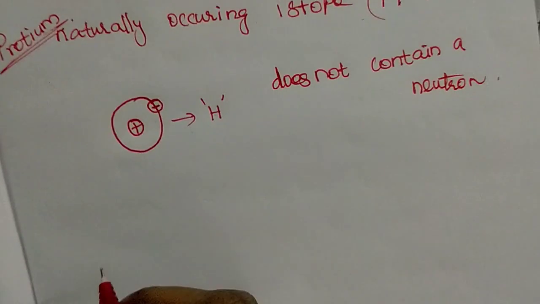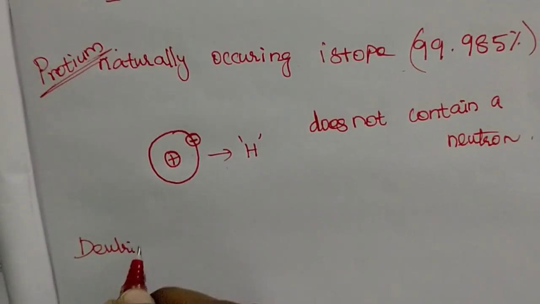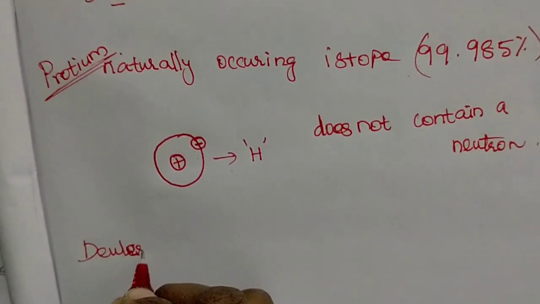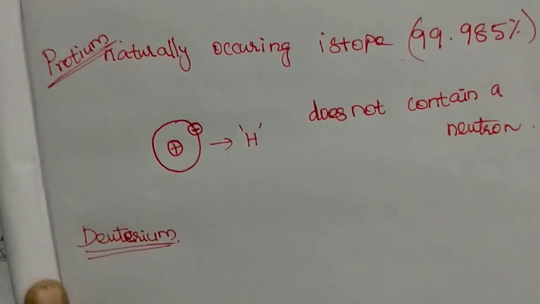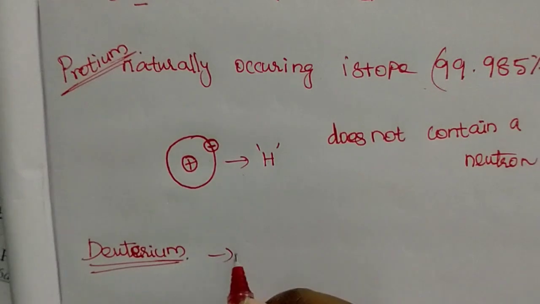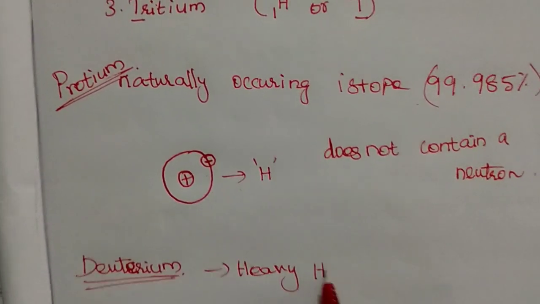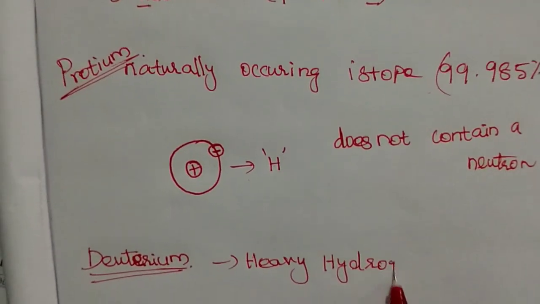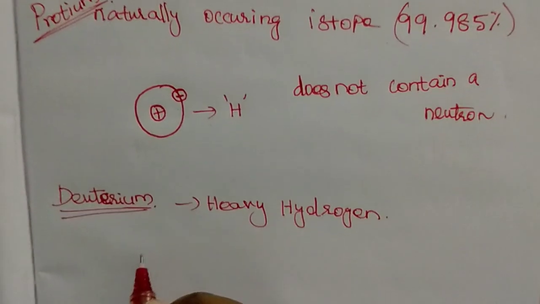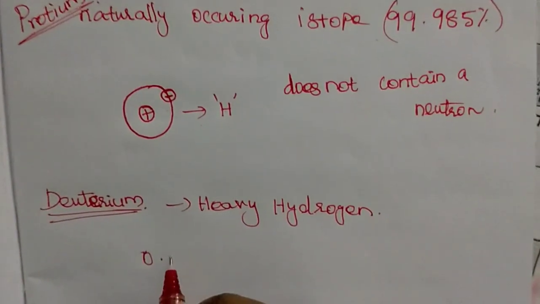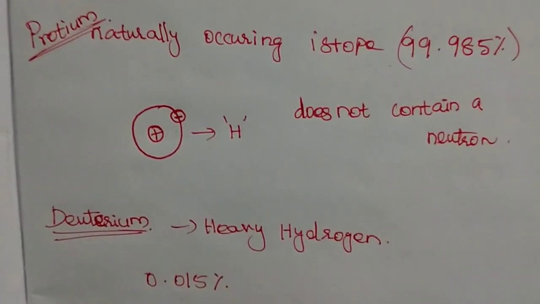The second isotope is deuterium. It is heavy hydrogen, another name of deuterium is heavy hydrogen, and it occurs at 0.015%.